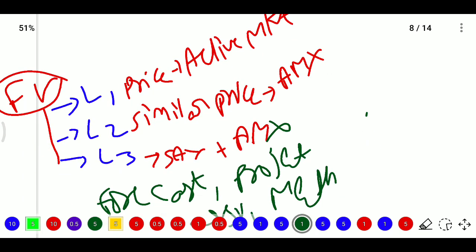And L2, the similar prices: we do not have the fair value price of our asset, so we will look at similar assets. For example, if you have one building and there is no price for that building, meaning active buyers are not there as of now, but the building opposite yours was sold, purchased one month before. So what was the price? We will see the similar asset value. Our product price will be decided based on the similar assets.